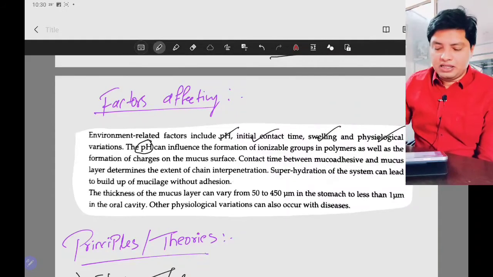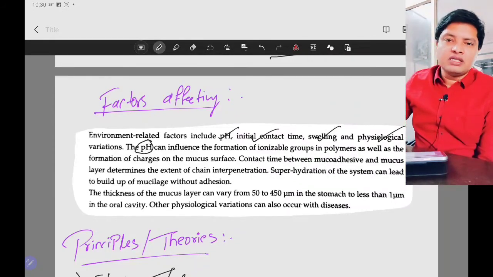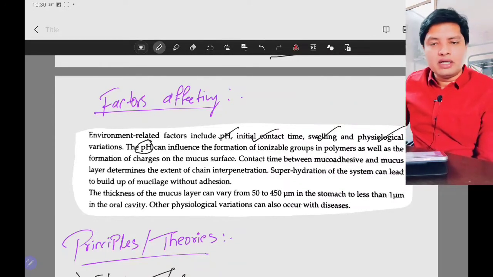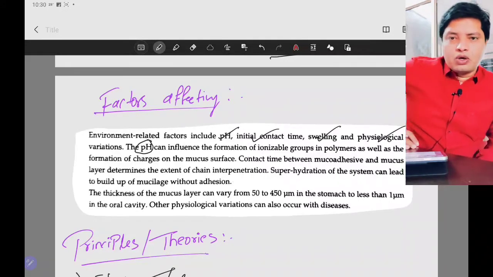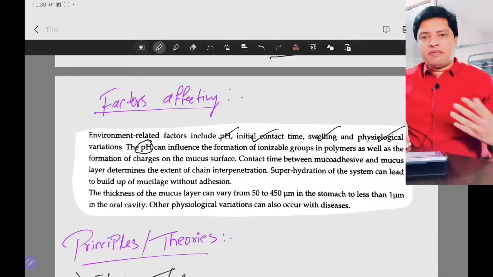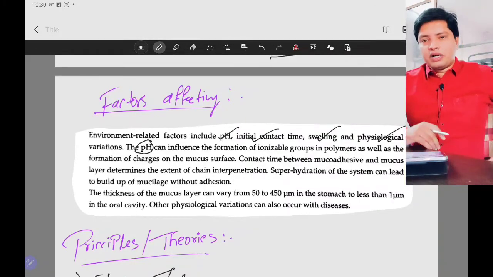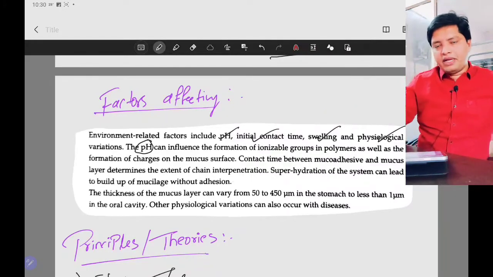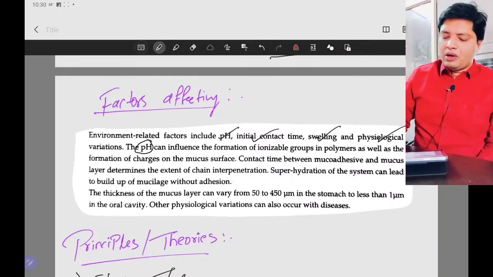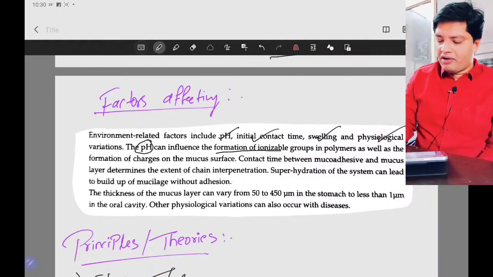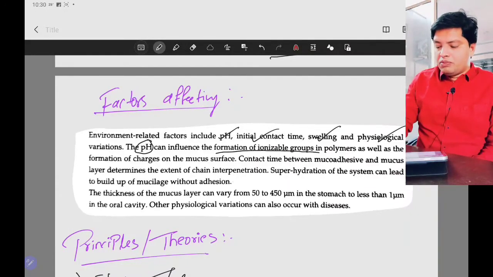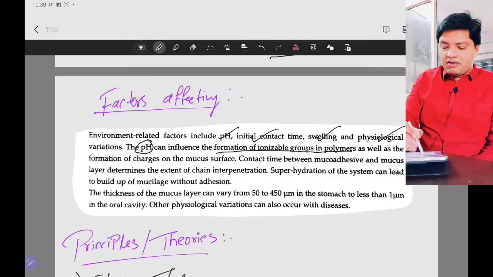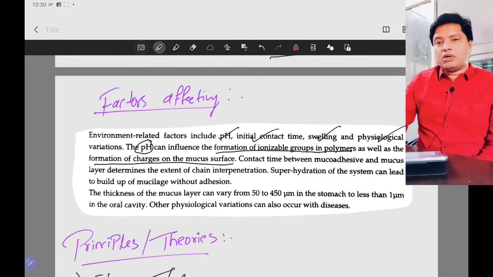Let's take pH. pH can influence ionization and deionization, or you can say pH has a greater influence on the ionization of groups. We know that ionization is pH dependent, so groups get ionized at a particular pH depending upon their pKa. pH can influence the formation of ionizable groups within the mucoadhesive polymer, as well as the formation of charges on the mucous surface.